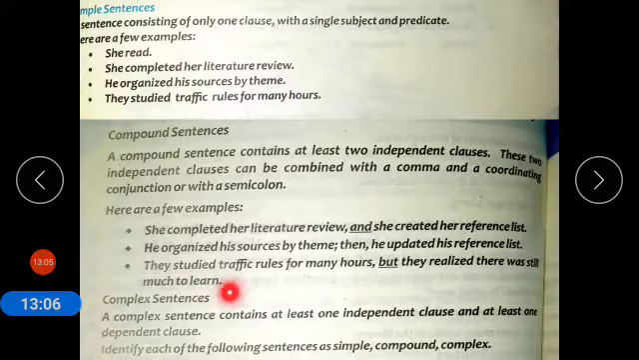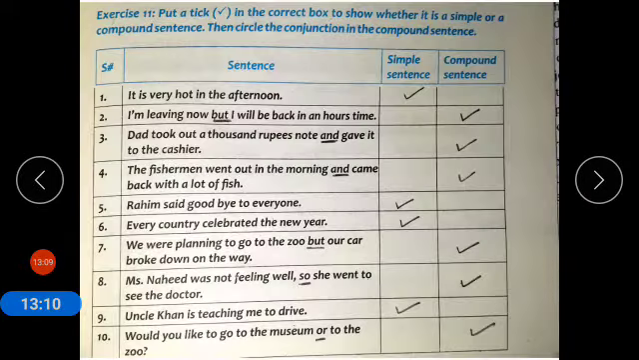So complex sentences have one independent clause and one dependent clause. Now coming to exercise 11. Put a tick in the correct box to show whether it is a simple or compound sentence. Then circle the conjunction in the compound sentence. It is very hot in the afternoon. It is a simple sentence. It has only one clause.